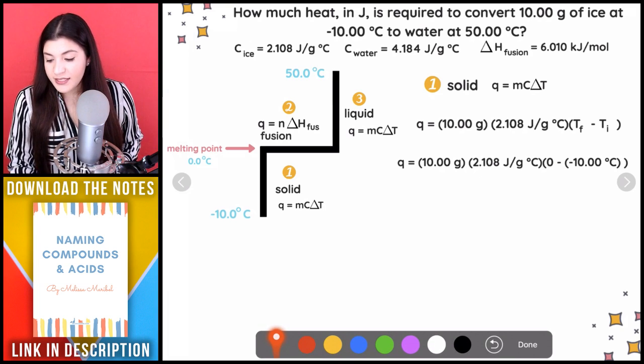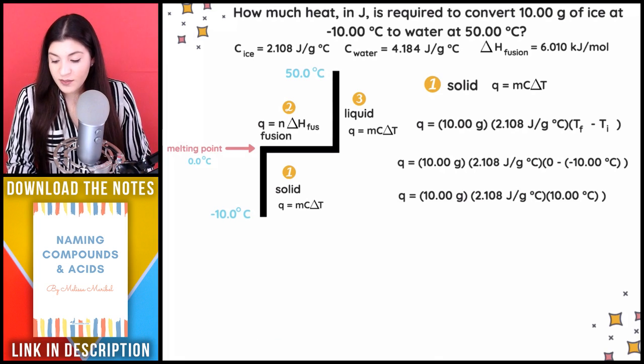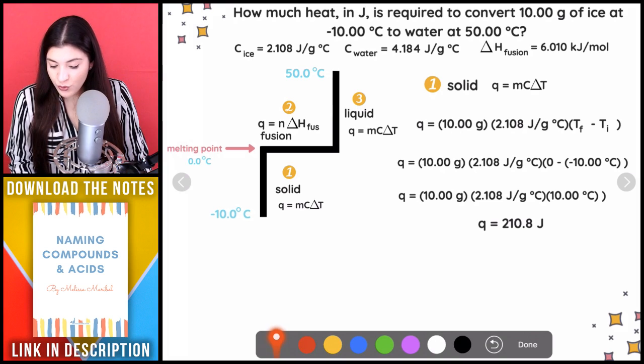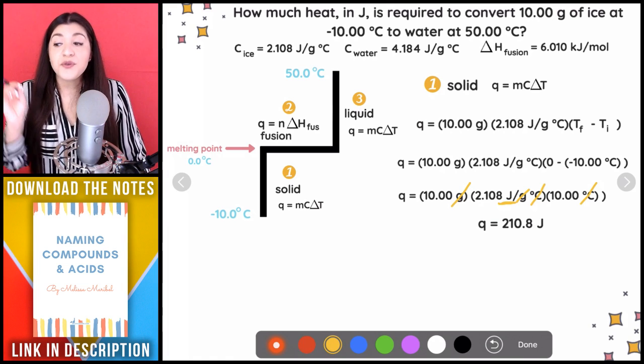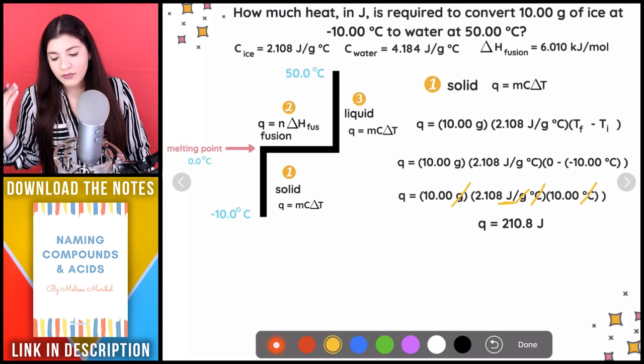And that's what we see here, right? 0 minus a negative 10, really it's plus. So we're going to see that that's a positive 10, multiply straight across. And then we're going to see we get our joules because our grams would cancel, Celsius and Celsius would cancel, leaving us with joules, which is what we wanted. So that's just the heat specifically for our solid. Now let's do the next part.